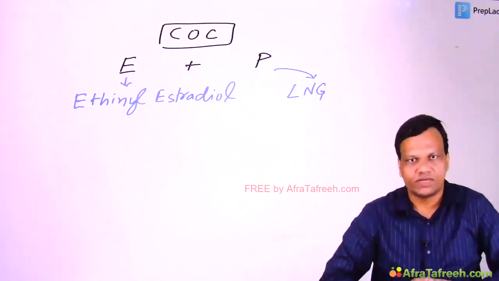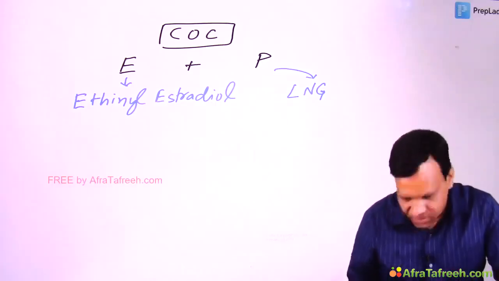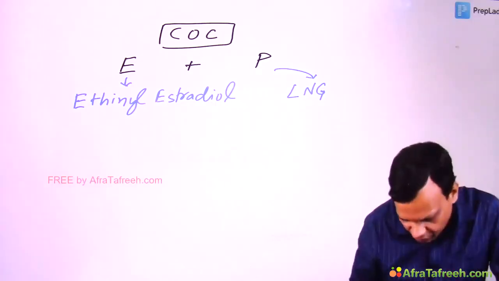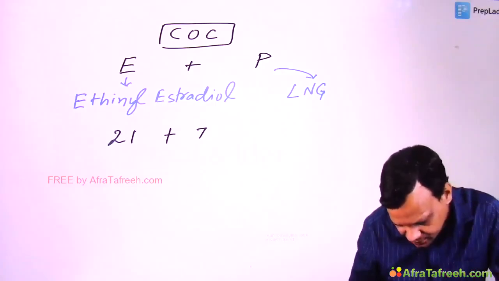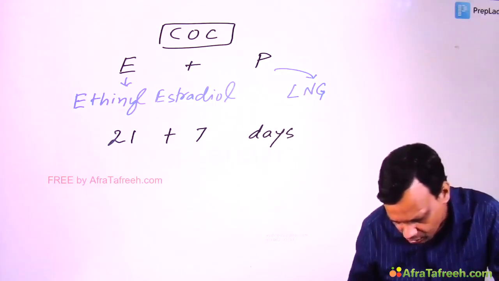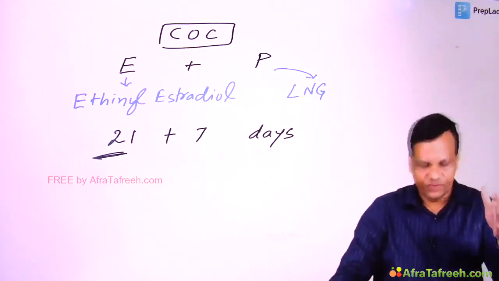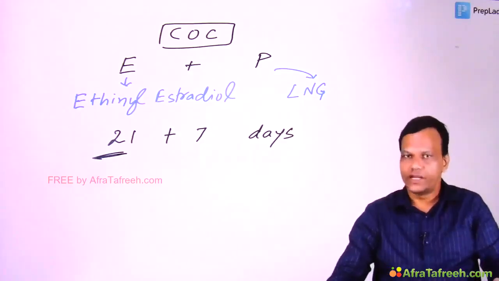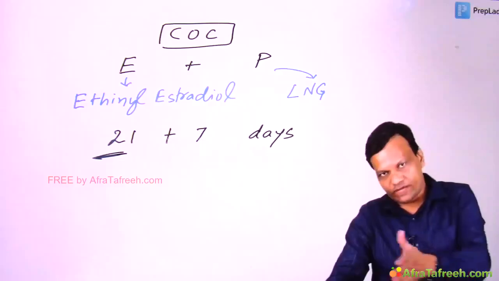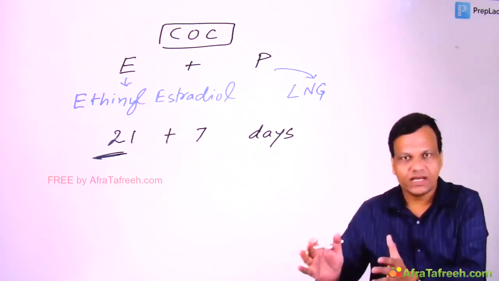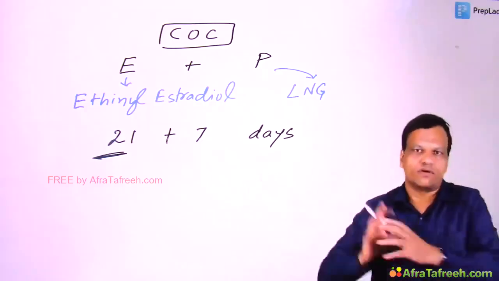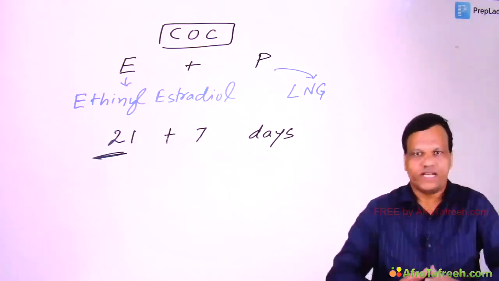Now these combinations are given for 21 plus 7 days. Means they are given continuously for 21 days and then there is a 7 days break. So we start the tablet on the first day of the menstrual cycle, give it for 21 days, then give a 7 days break. After the 7 days break, again we start with the first tablet for 21 days.